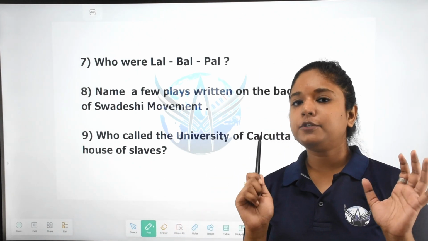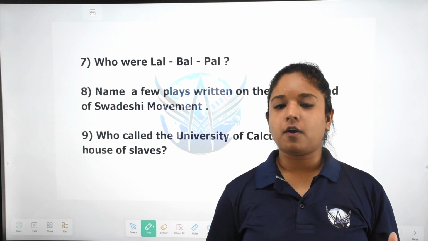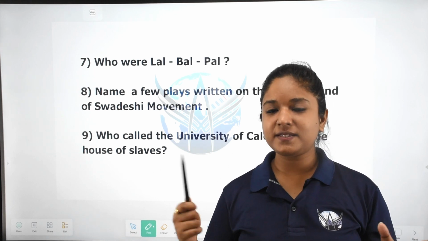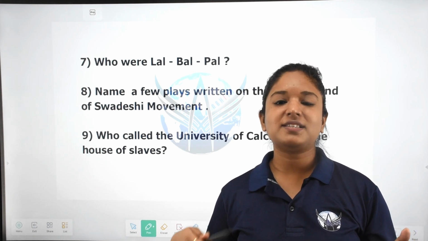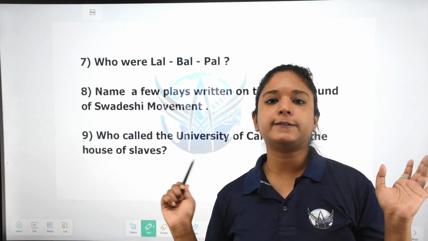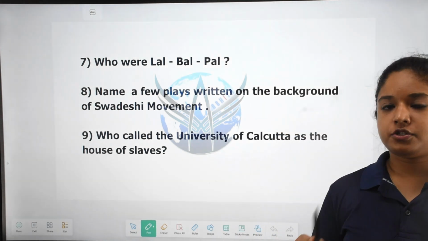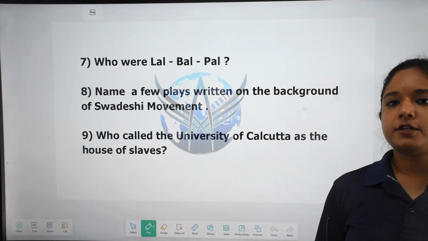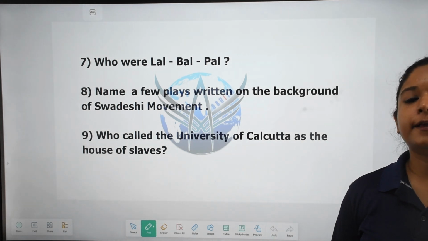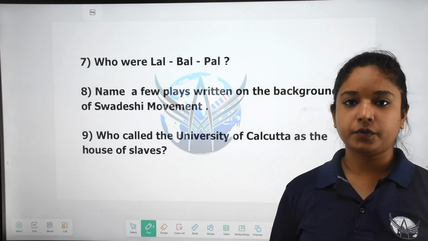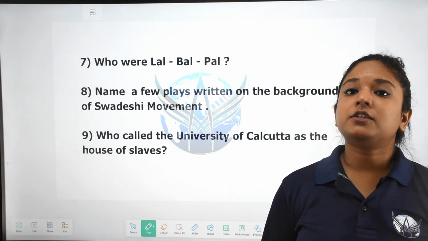So this movement was initially organized in Bengal and the center was in Bengal, but the movement started gaining momentum and spreading to the other parts of India, to South India, to Maharashtra. In other parts of India also this movement was widely spread by leaders like Bal Gangadhar Tilak, Lala Lajpat Rai, Gopal Krishna Gokhale, Bipin Chandra Pal.